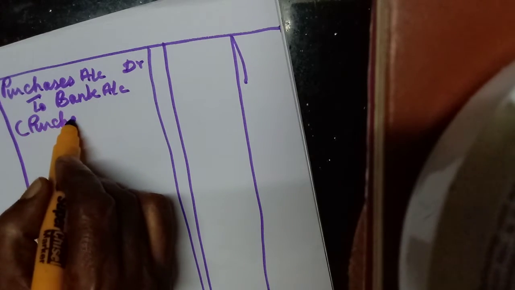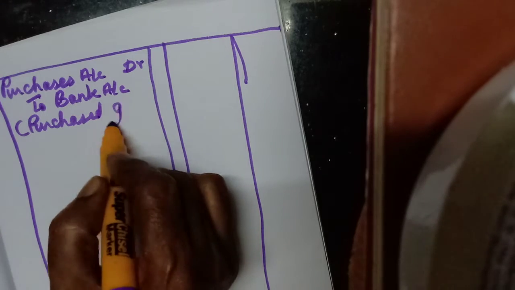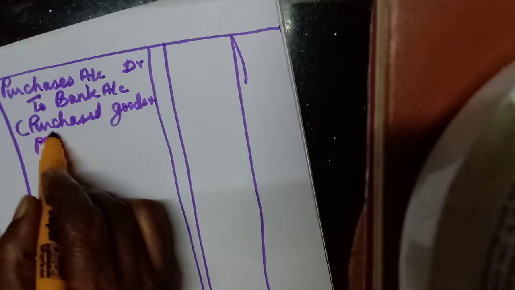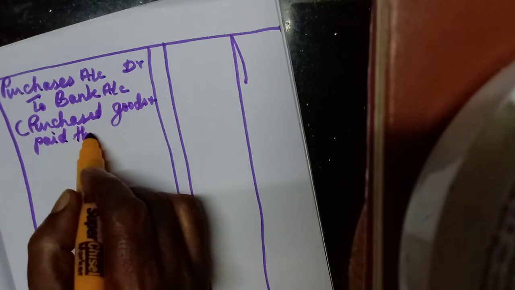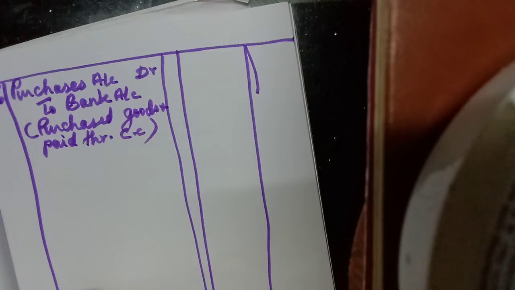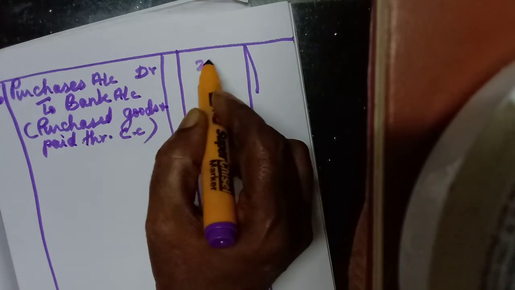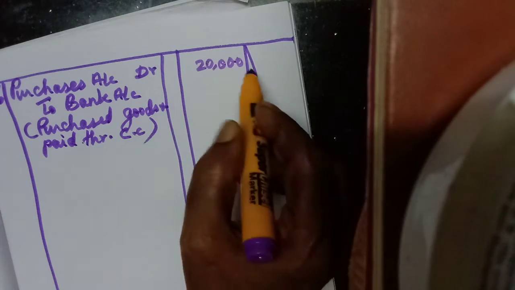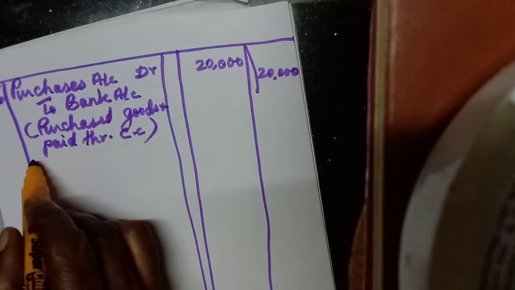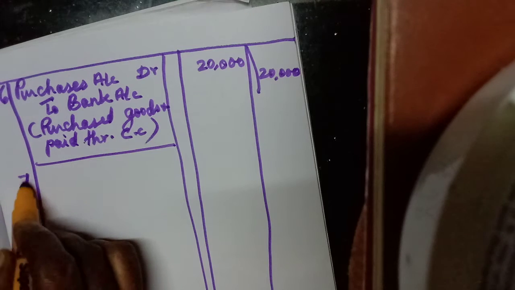Purchased goods and paid through credit card. Okay, 20,000. Draw a line. Then 7.